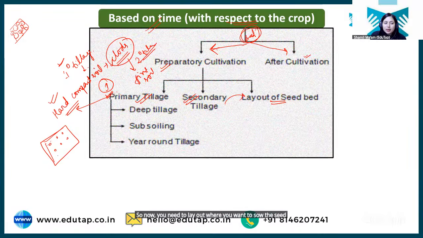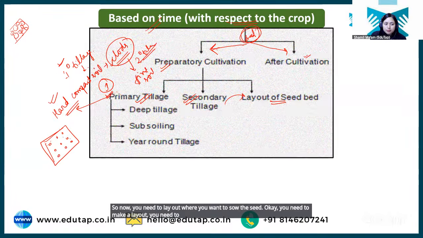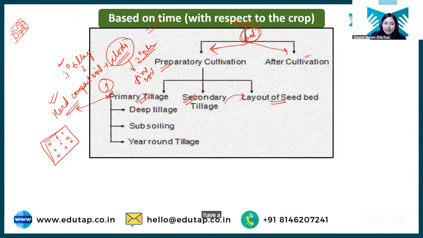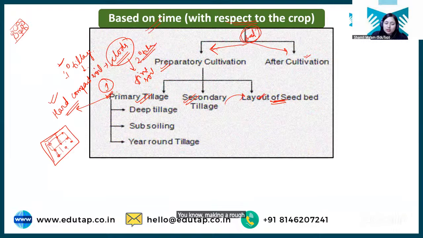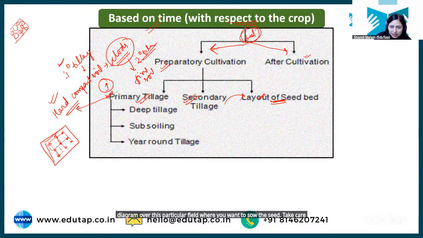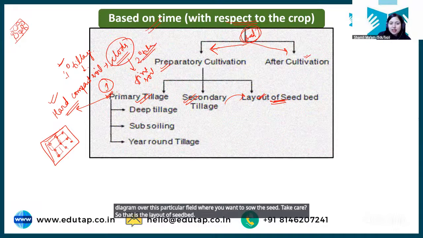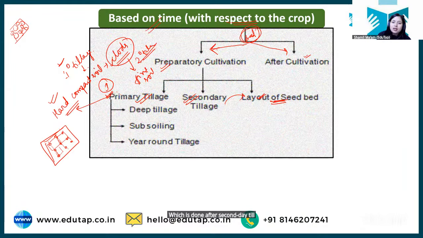You need to have a rough idea where you want to sow the seed. So for that you will prepare the layout of seed bed. Layout of seed bed is basically making a rough diagram over this particular field where you want to sow the seed. Okay, so that is the layout of seed bed, which is done after secondary tillage.